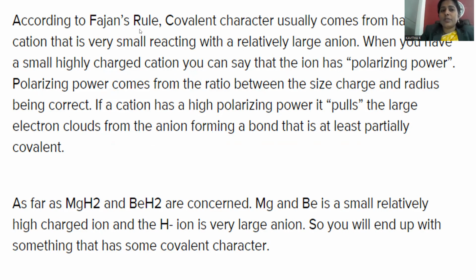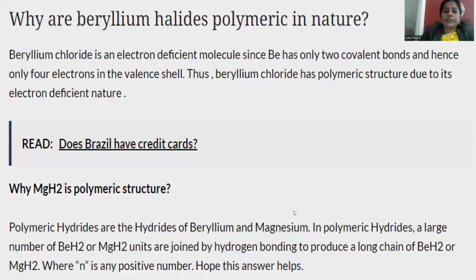Okay, so in order to explain, Fajans' rule plays a role over here. According to Fajans' rule, the cation should be very tiny or very small, and the anion will be larger. That is 100% satisfied over there. Beryllium and magnesium are smaller in nature. As far as beryllium hydride and magnesium hydride are concerned, beryllium and magnesium are small, relatively high charge ions, and H minus is a very large anion. So you will end up with something that has covalent character. This is the way covalent character is explained.